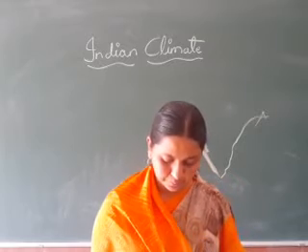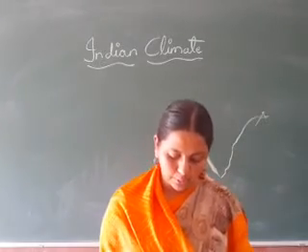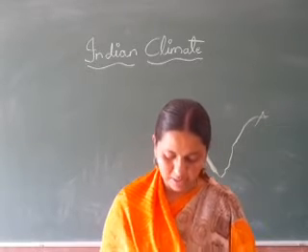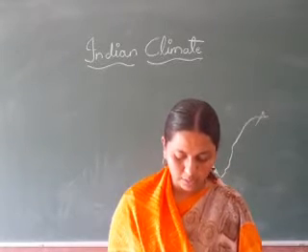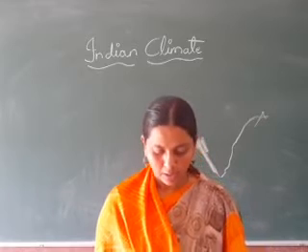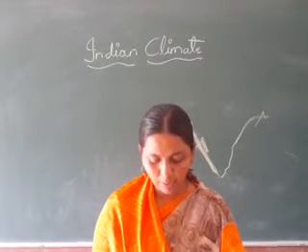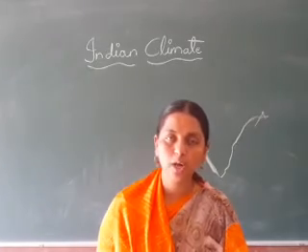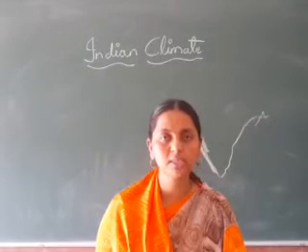So here, in early October, due to decrease of temperature, the low pressure area is gradually replaced by high pressure over the land mass. So see here, the retreating monsoon season is also called the northeast monsoon season.